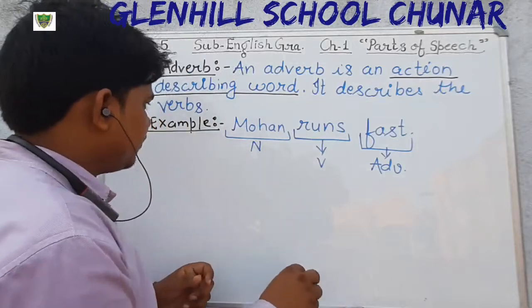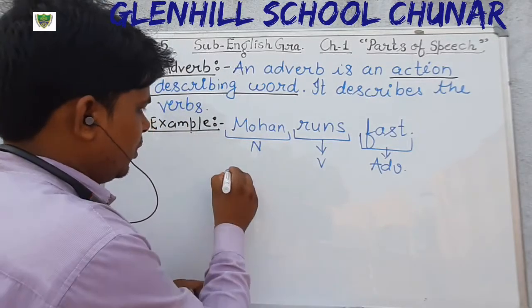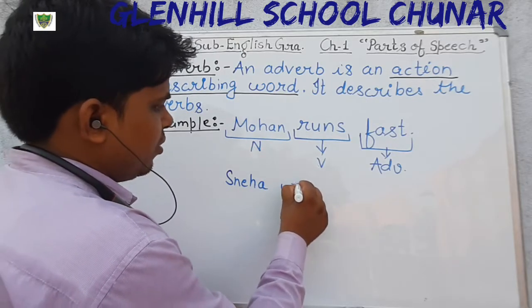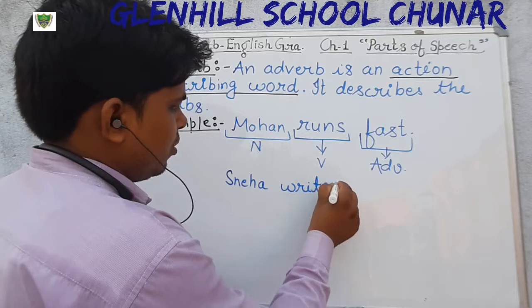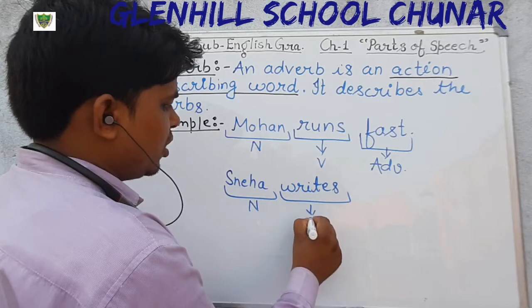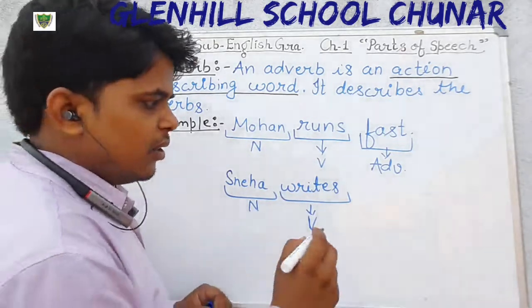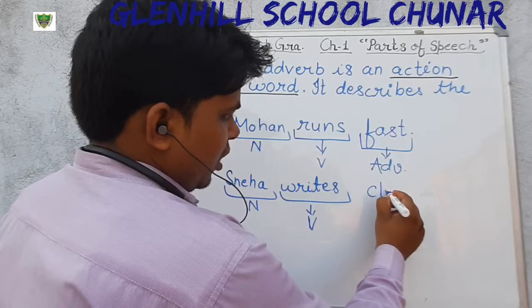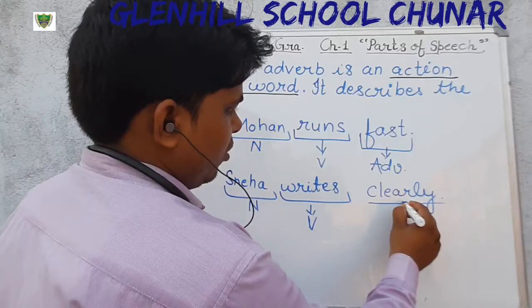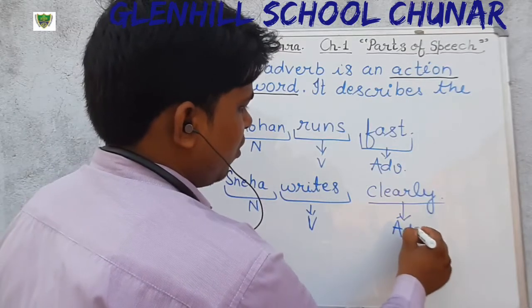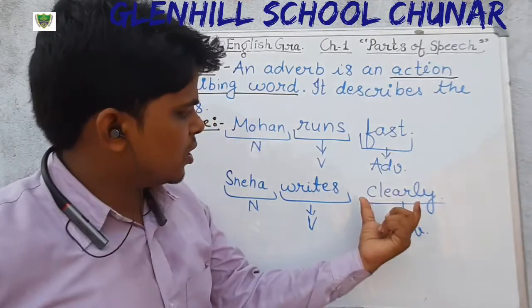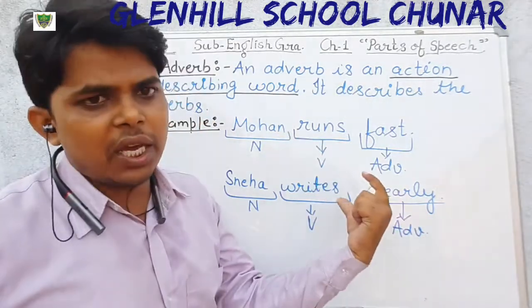Next example you see. Sneha writes. Sneha is noun. Writes denotes the action, so that is verb. I have written here clearly. This is adverb. Why? Because the word clearly tells us in which manner Sneha is writing.